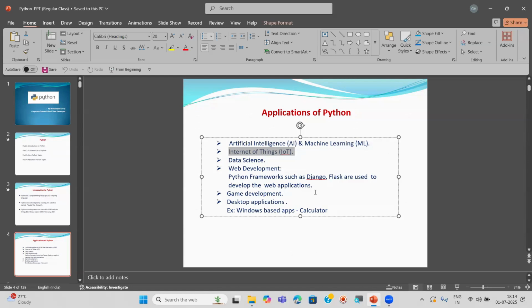I repeat once again, Internet of Things means here things means especially the electronic products. The things which we can control and manage with the help of the network or internet are known as Internet of Things. Especially some electronic devices, for example, TVs, refrigerators, ACs, lights, fans, all these we can control and manage with the help of the network or internet.